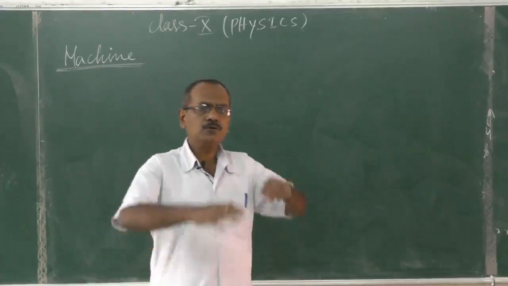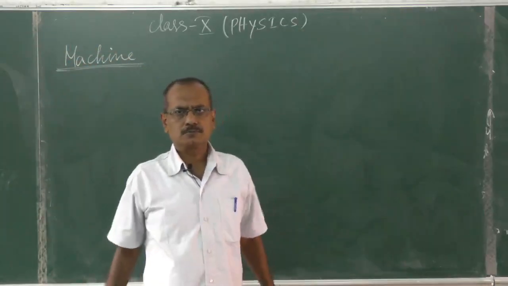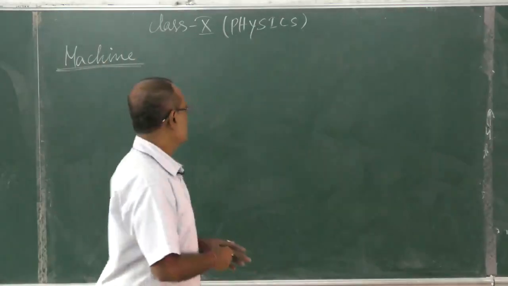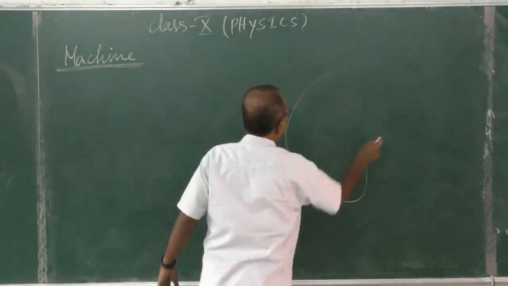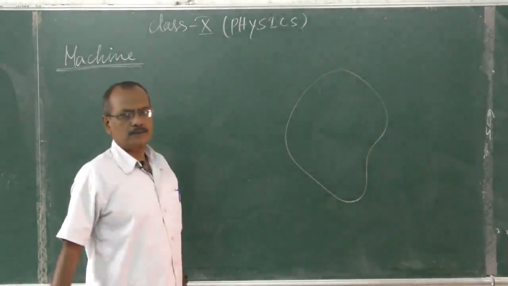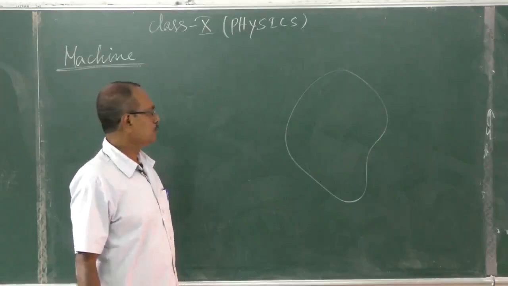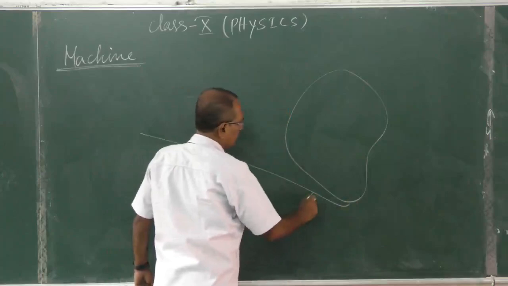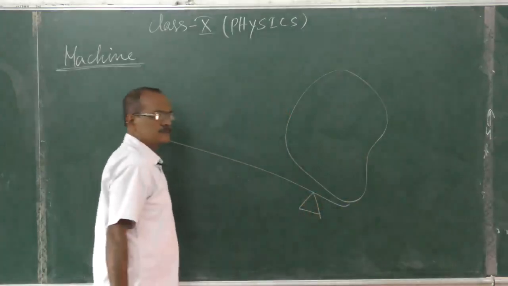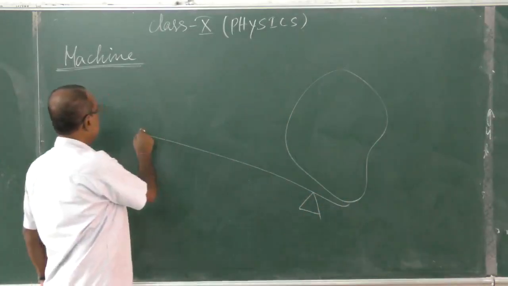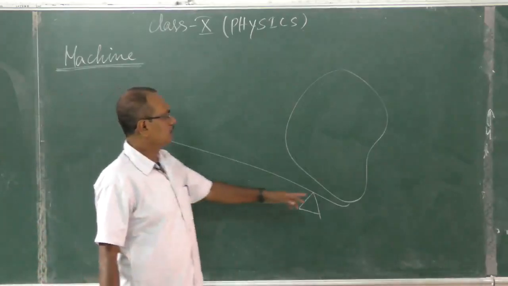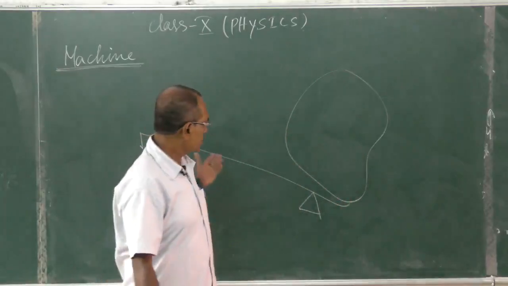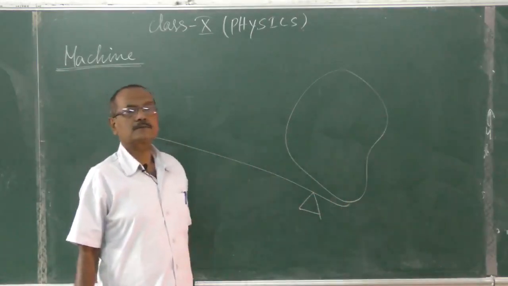If we want to move a huge stone, the big stone, we cannot move it directly. It is difficult to move. If we use a rod and there is a support, then if we apply force over here, we can easily move this stone. So this rod is acting as a machine.